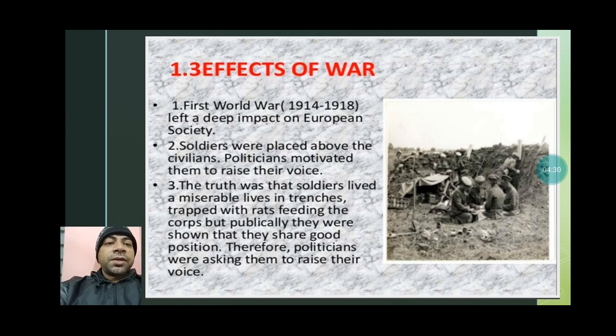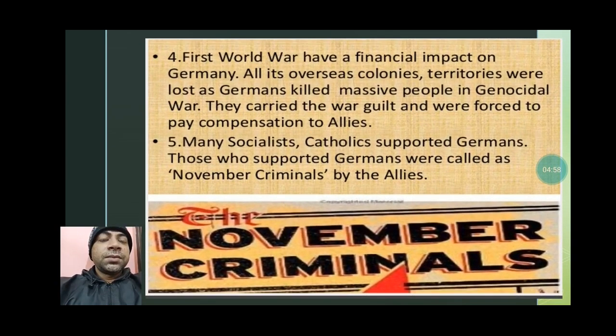So this was the topic, effects of war, that how German soldiers got the higher position in society, and their lives were glorified, their living standards were glorified. But in reality, this was just publicly introduced, but in reality they were dying, their numbers were deteriorating in the battlefield, their condition was not good at all.